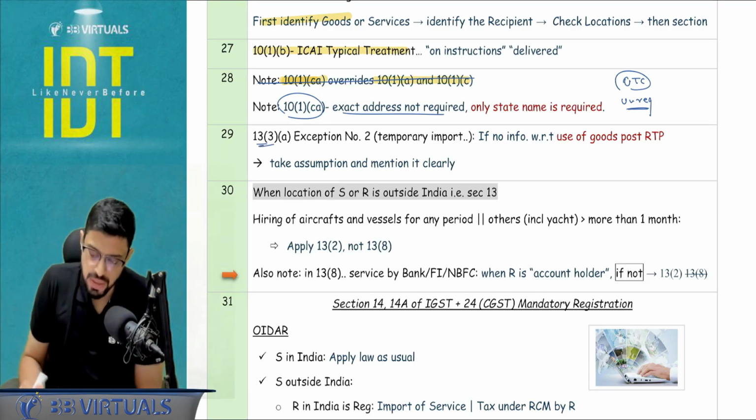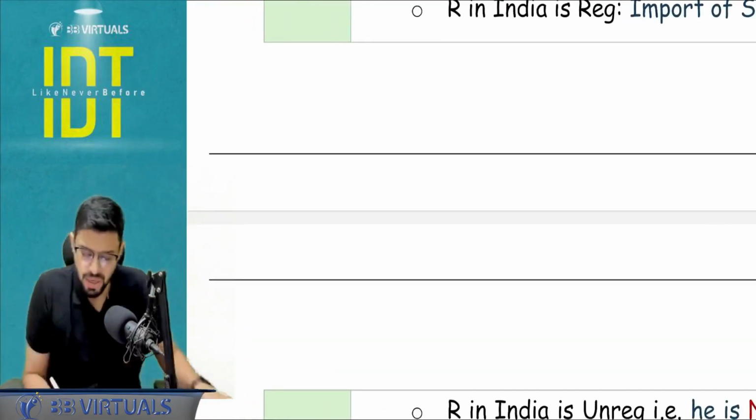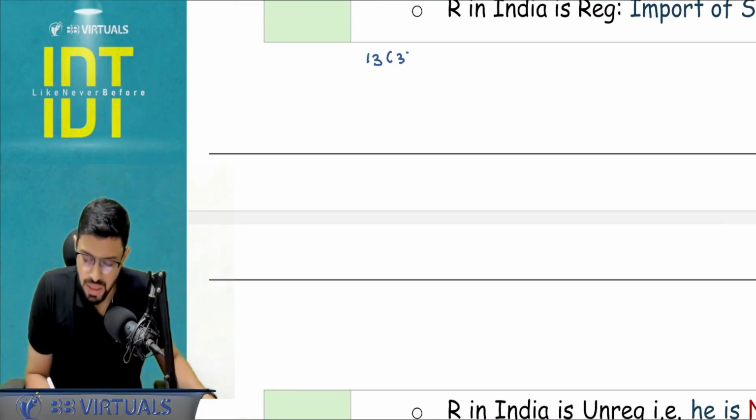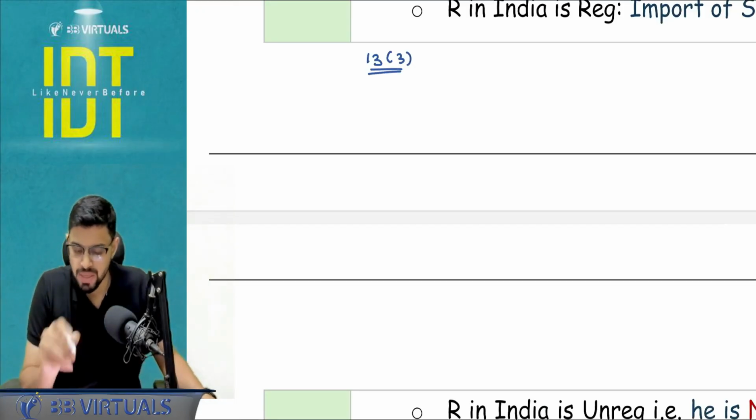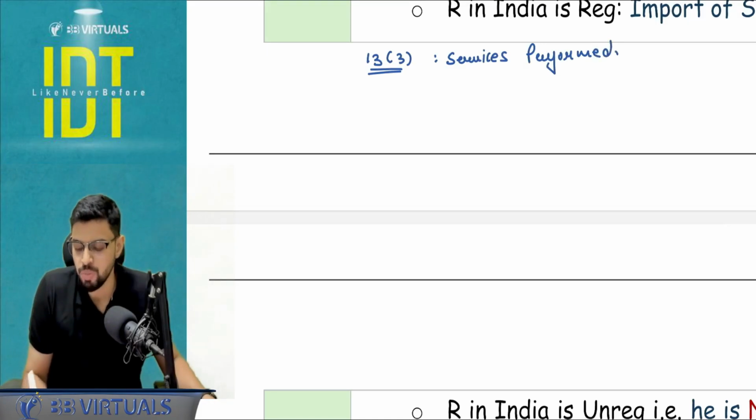Section number 13 subsection 3, I want to discuss this with you. Section 13.3, I find a lot of queries here. Section 13 subsection 3 is performance based service. Performance based service, the place of supply is going to be what? Where the services are actually performed. Where the services are actually performed, that is going to be the answer of place of supply.